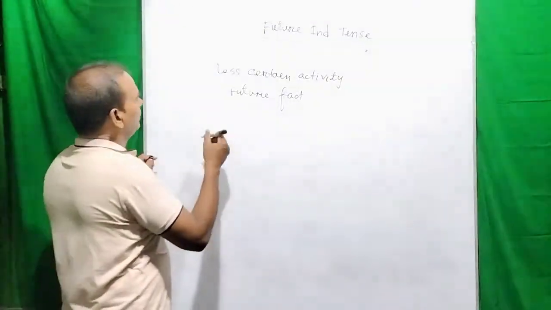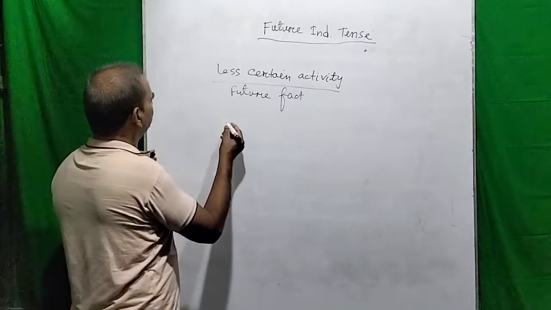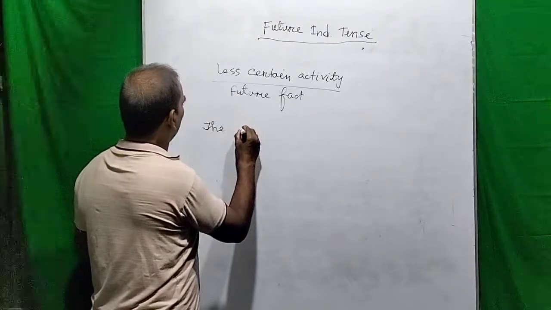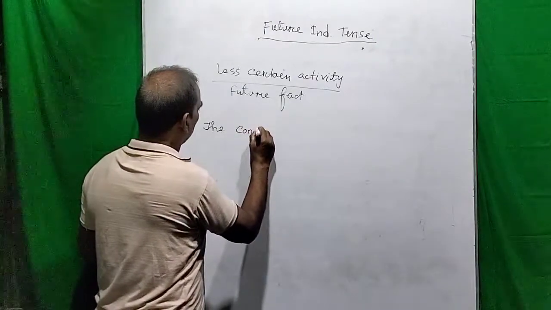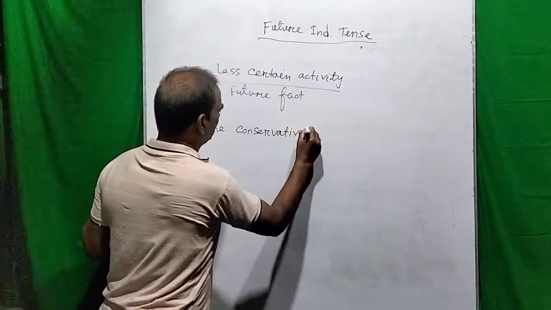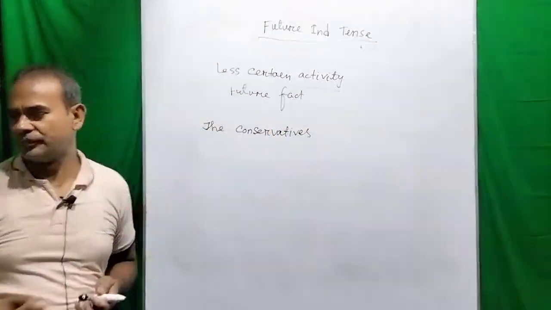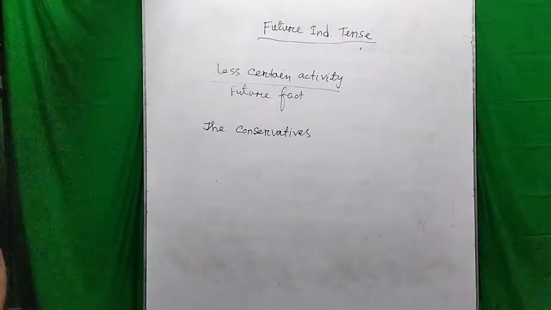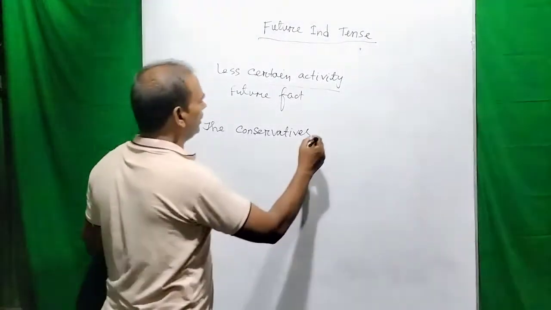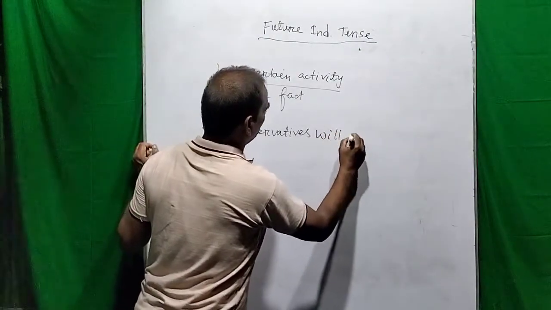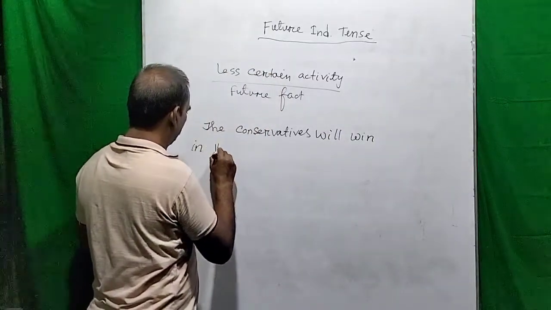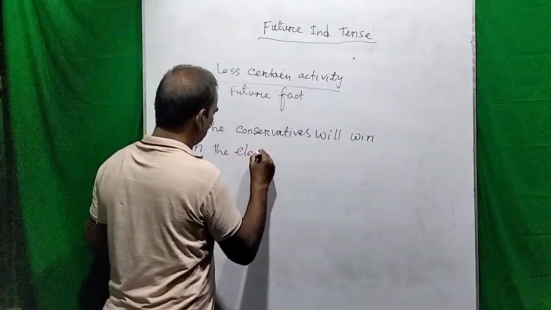As the conservatives, dear viewers, the conservatives will win in the election.